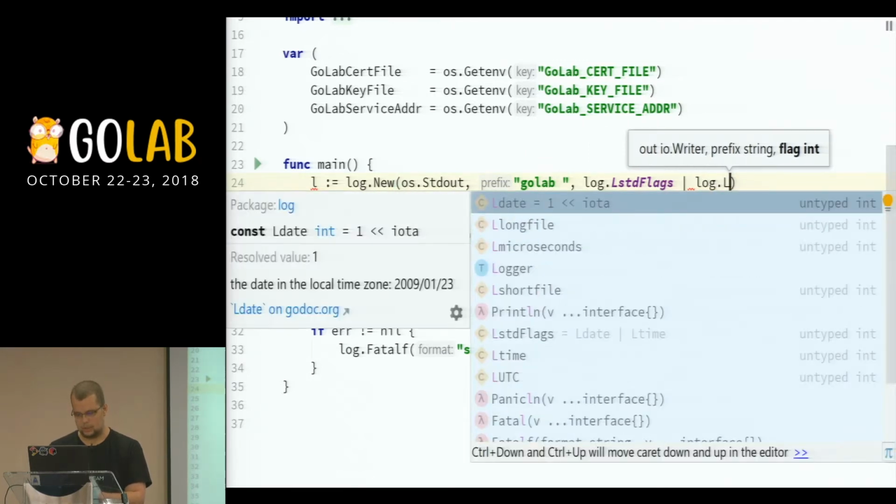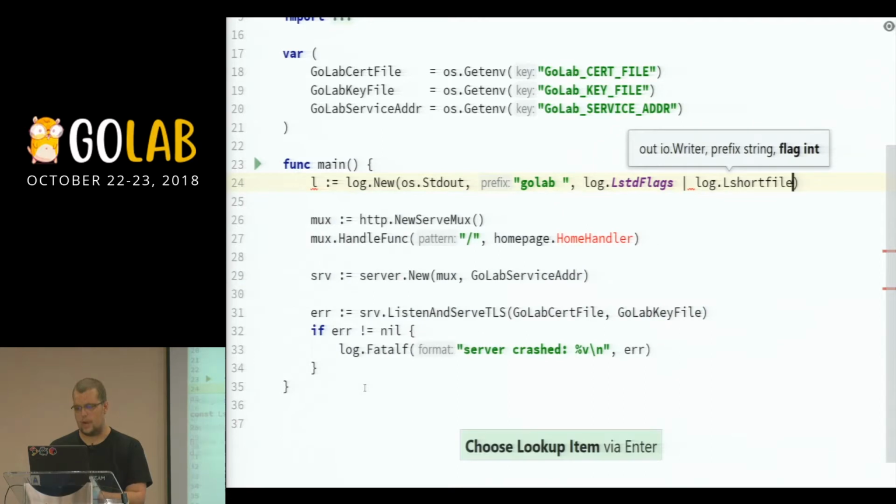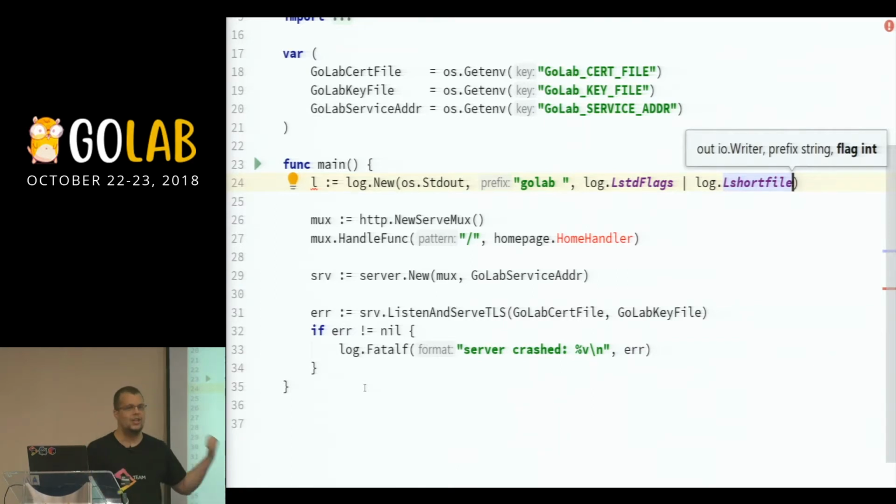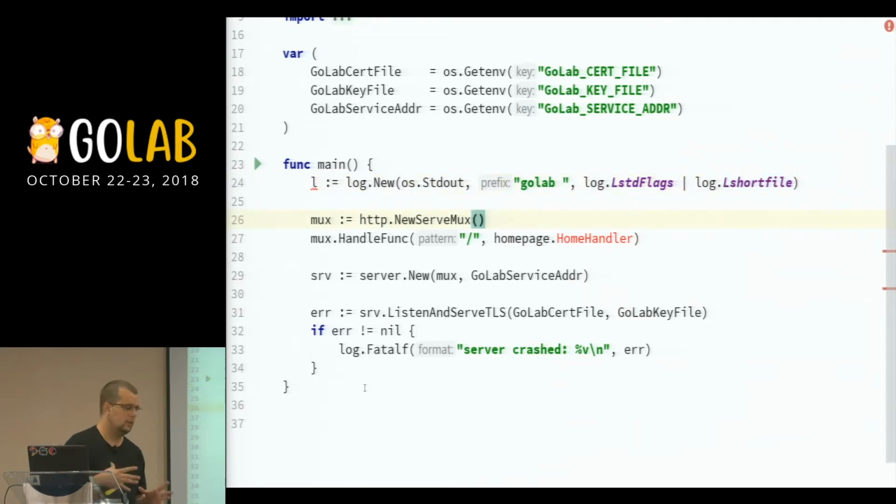I forgot the actual name, Lshortfile. So there's an option to the logger package that you can actually pass, the Lshortfile, and it's going to print the name of the file and the line where you call the logging function for you. So we'll see that in a second in action. And for me, at least in my use cases, because I name the files in a certain way, I can usually look at the line of log and figure out by the message and that file what my error is and what happens in my code without having to do too much work.